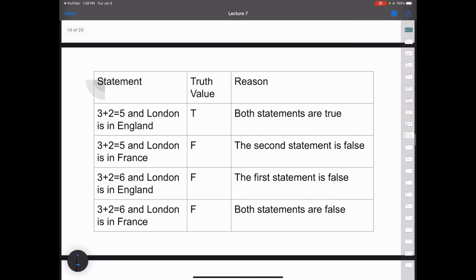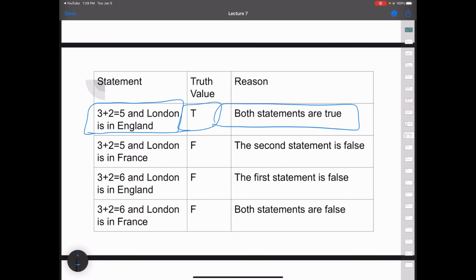And we see that maybe a little more clearly if you didn't understand my explanation in this example right here. So we have a statement. Let's go through the whole table. We have a statement. 3 plus 2 equals 5, and London is in England. We have two statements combined with an and. We have a conjunction. Well, it's true that 3 plus 2 equals 5, and it's true that London is in England. Hopefully you knew both of those things. So our truth value here is true. Both statements are true.